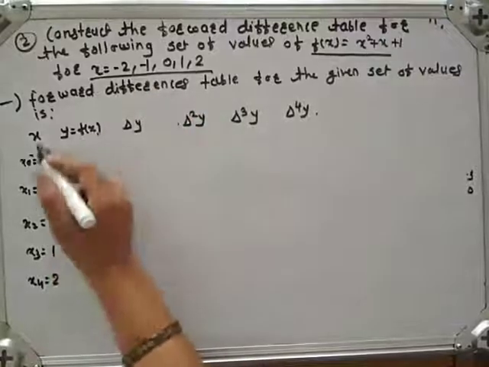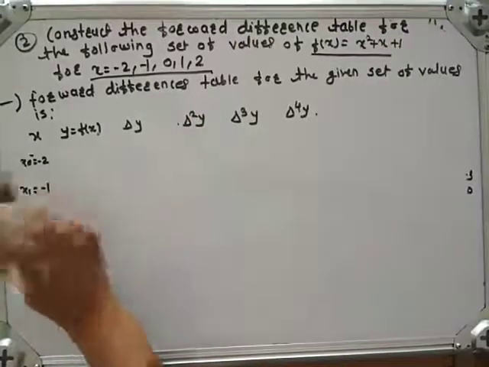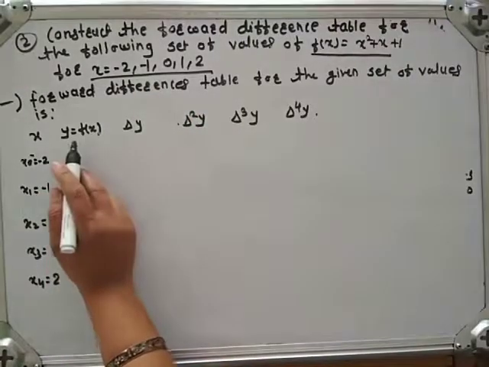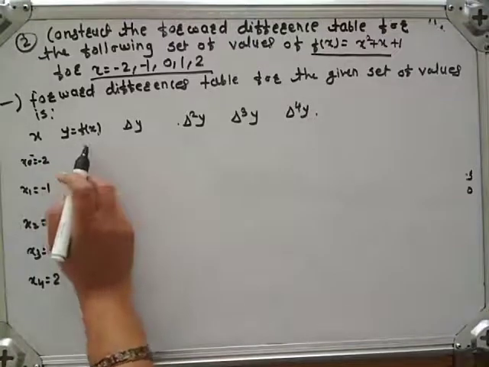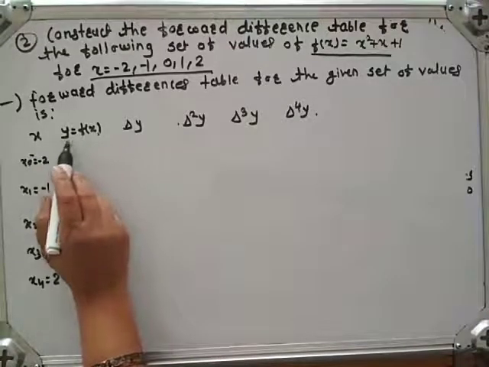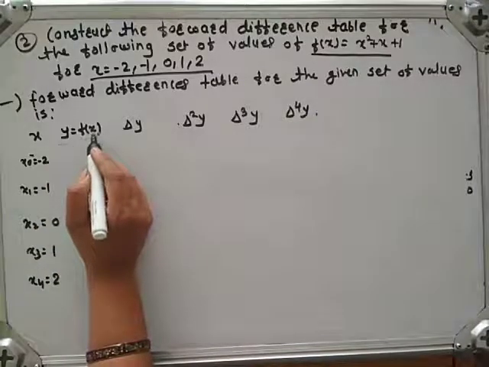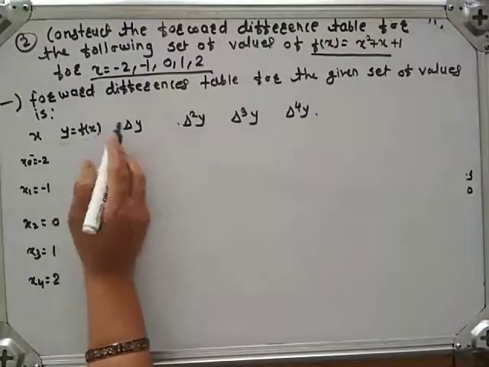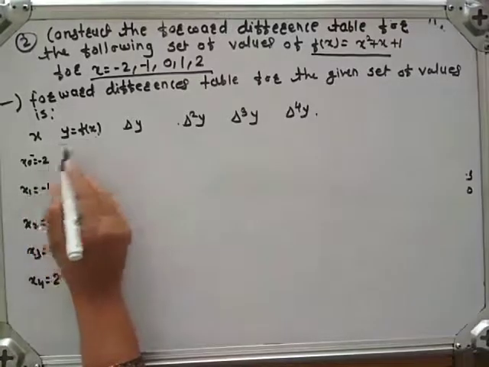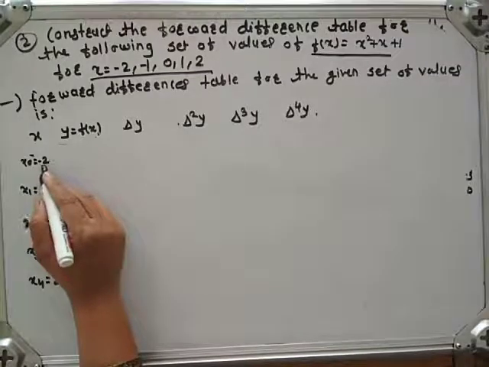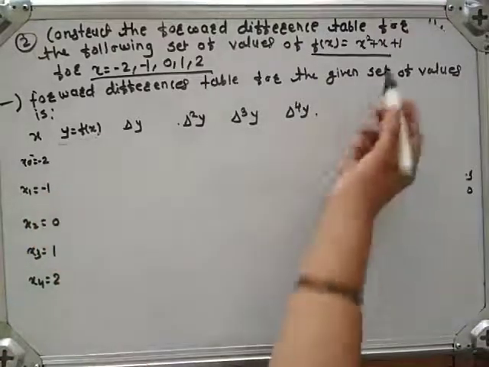Only the values of x are given. Now we have to calculate values of y. We have the relation y is equal to f of x, which means if you substitute the value of x, then we get the value of y. First, the value of x is equal to minus 2. Put x is equal to minus 2 in this equation.